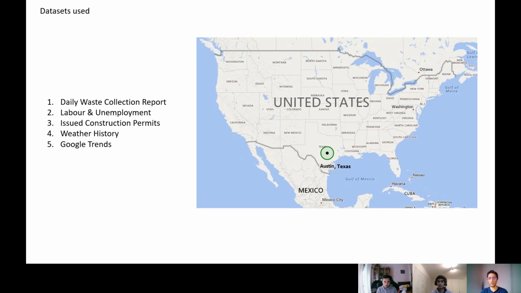As we know, our main goal was to identify and analyze trends in the collection of waste in the city of Austin, Texas. For this, we had to look out for some additional datasets to help our investigation. Primarily we had the daily waste collection events data, to which we had to add some more information. We looked at labor and employment, issued construction permits, weather history, and finally we had the help of Google Trends.